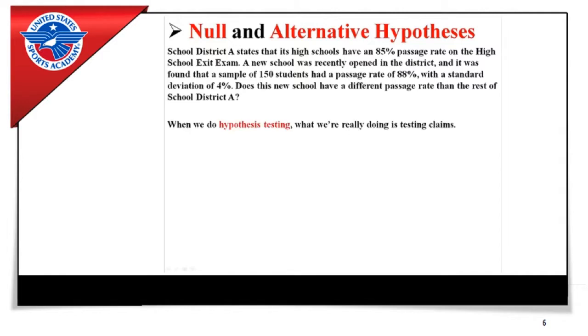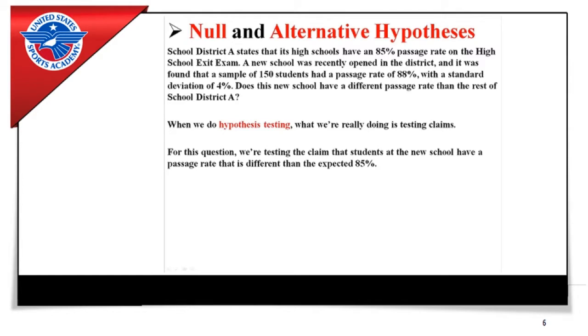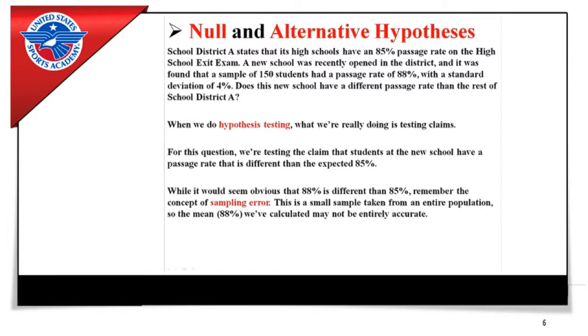Now, when we do hypothesis testing, what we're really doing is testing claims. Like for this question, we're testing the claim that students at the new school have a passage rate that is different from the 85% that we would expect. While it would seem obvious that 88% is different from 85, remember when I talked about sampling error. This is a small sample taken from an entire population, so the mean of 88% that we've calculated might not be entirely accurate. That's why we're going to do hypothesis testing to find out if this school is really different from what we expect it to be.